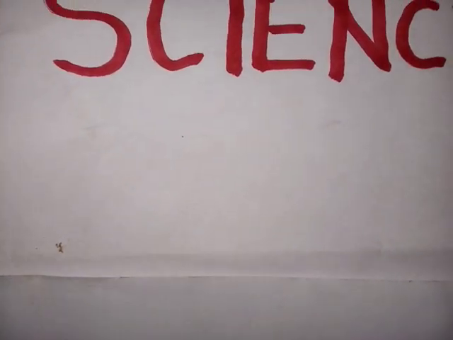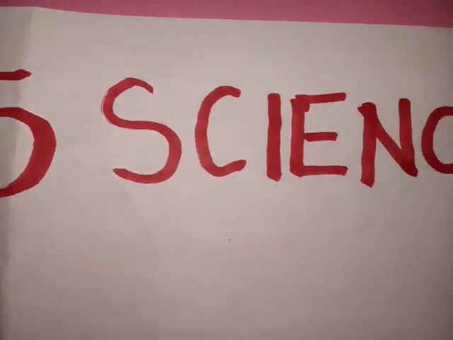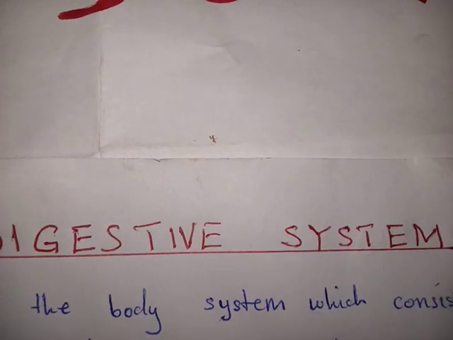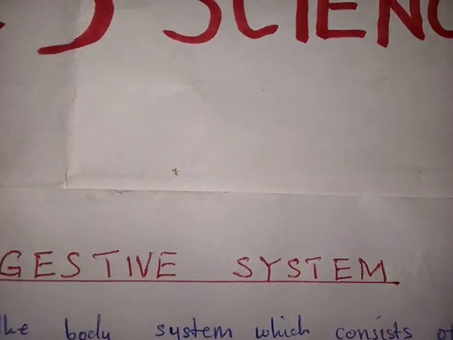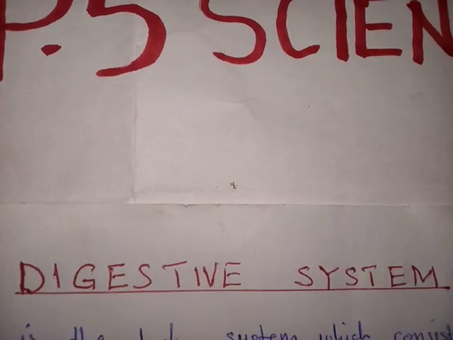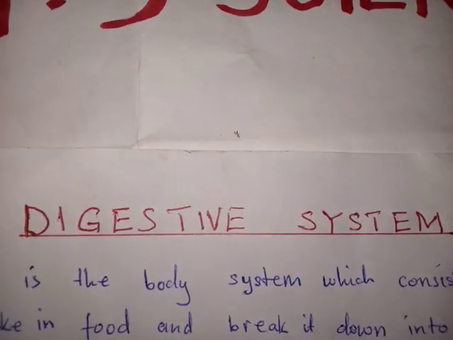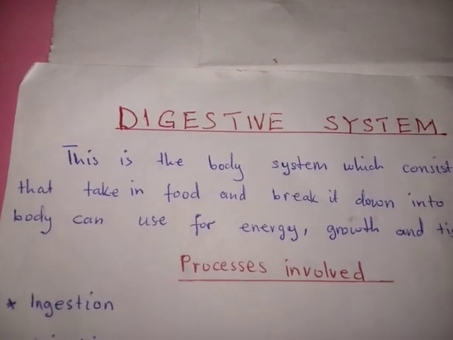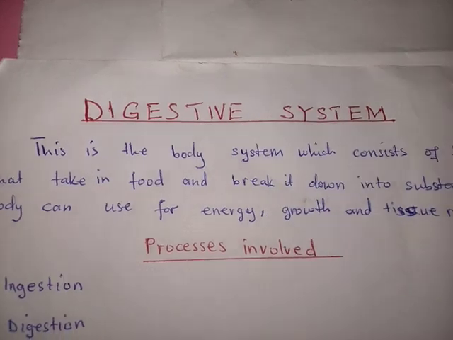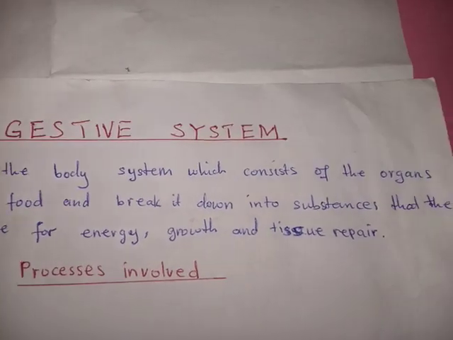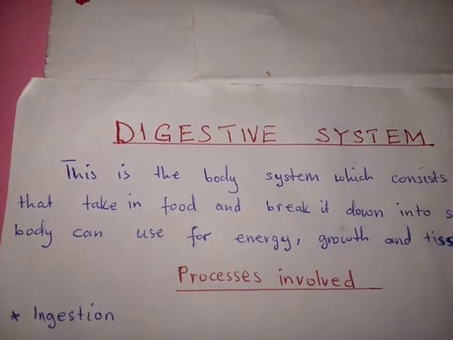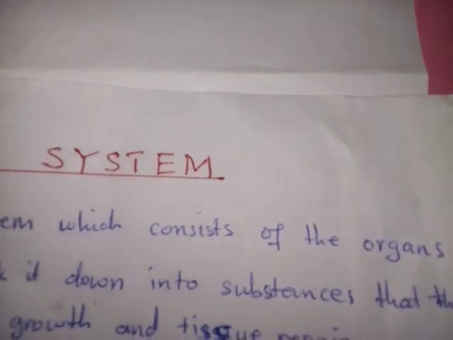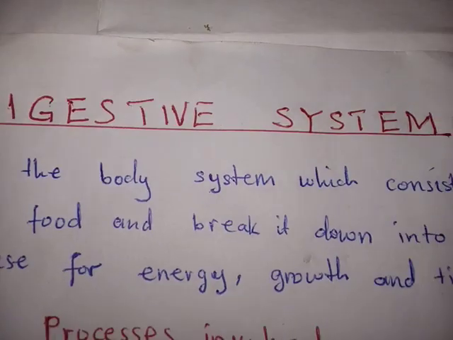Today we are in P5 science on the topic called digestive system. Remember, we have different systems in our bodies, and among these systems we have a system called the digestive system, and it is the one on which we are going to focus today. By definition, this is the body system which consists of organs which take in food and break it down into substances that the body can use for energy, growth and tissue repair. So simply, that is what digestive system means.